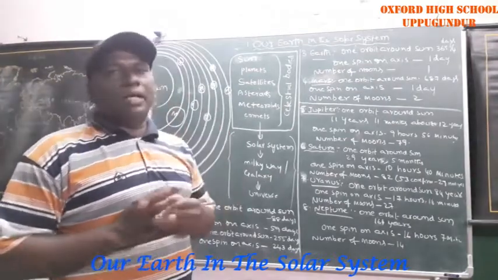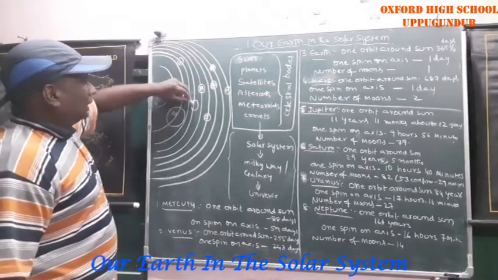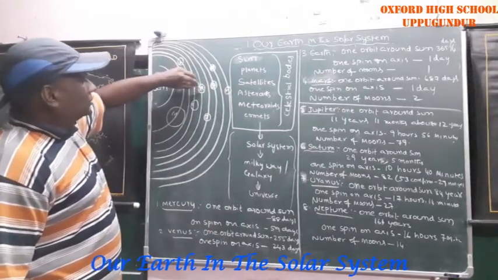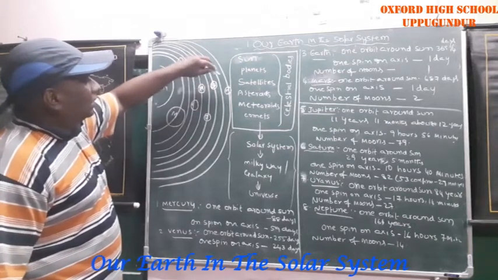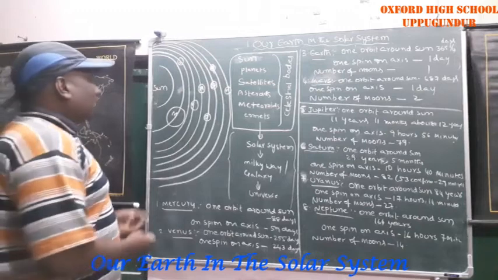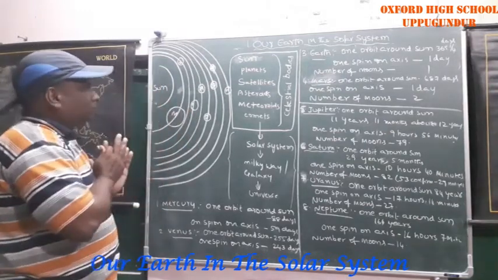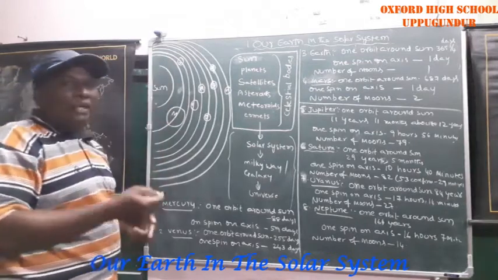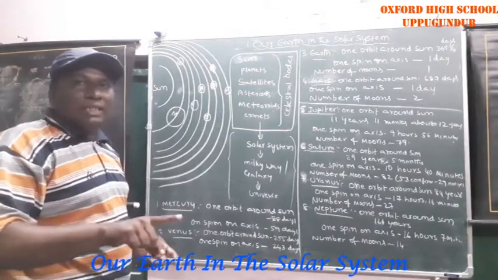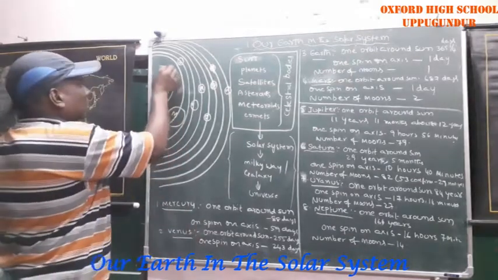We have 8 planets: Mercury, Venus, Earth, Mars, Jupiter, Saturn, Uranus, Neptune. These planets are moving around the sun, all at the same time, isn't it?